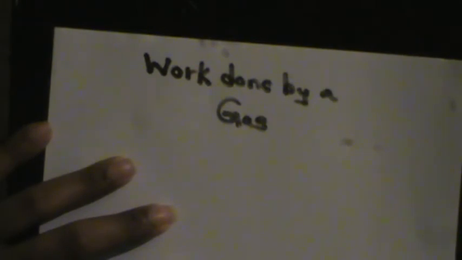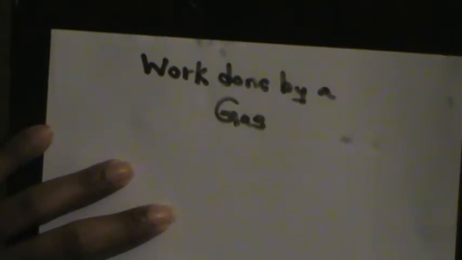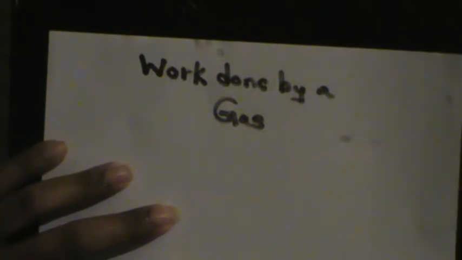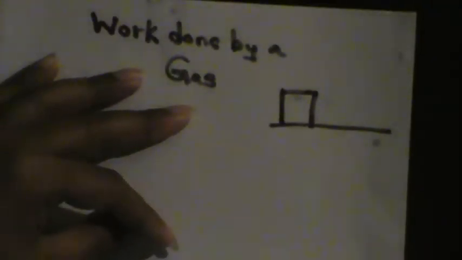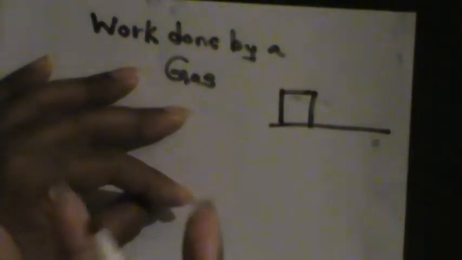Work done in mechanics is a simple concept in which we have some object, say an object of mass 2 kilograms, regardless of the mass, mass is not important, and we apply a force of say 20 newtons to this object. Considering there is no friction between the object and the surface, I'll just draw a simple setup, otherwise it will be confusing. Okay. This is the system I am talking about. So this is the mass of 2 kilograms. The mass is not relevant here.